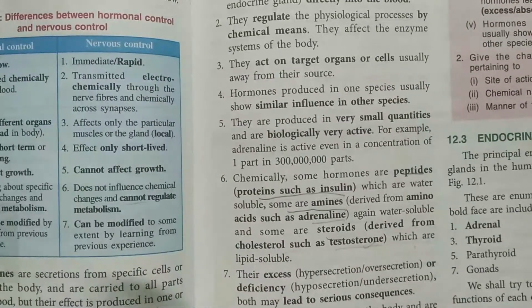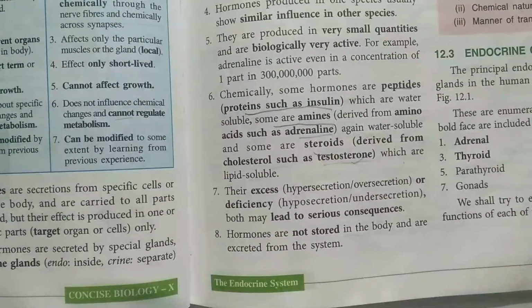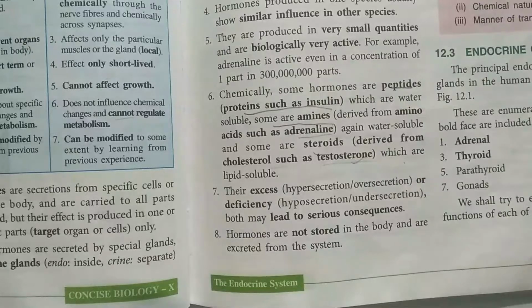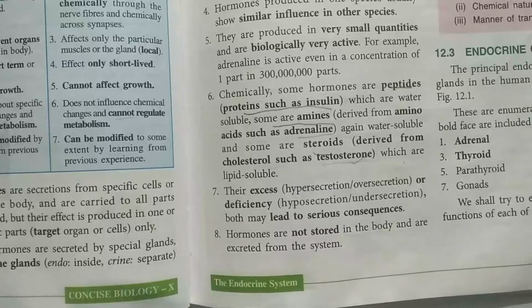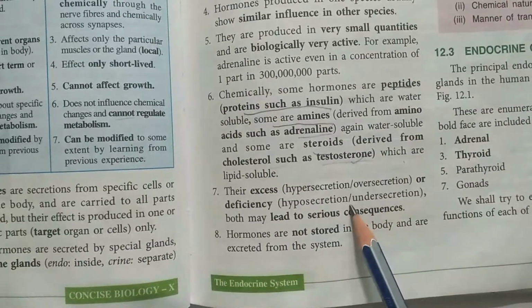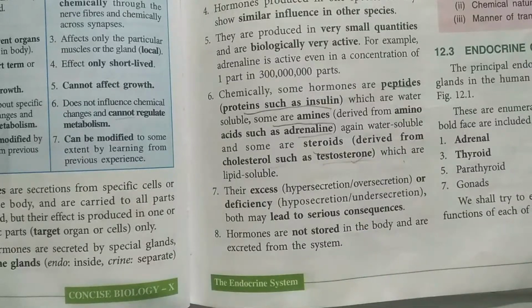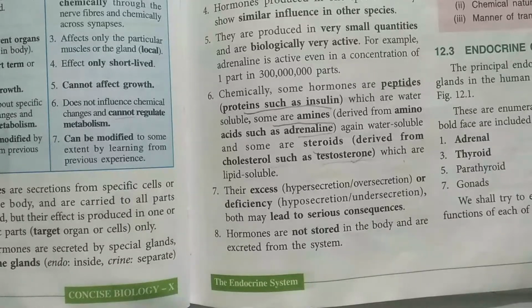Now, very important to remember in this chapter, and you have to learn this, what will happen if the concentration of the hormones increases or decreases in the body. Of course, there will be some symptoms which are generally shown. That means it can put you in trouble if the secretion increases or decreases in the body. So hypersecretion or hyposecretion, both can influence your body. Next, hormones are not stored in the body. The last thing to remember is that as soon as hormones show their effect on the target organ, they get destroyed.